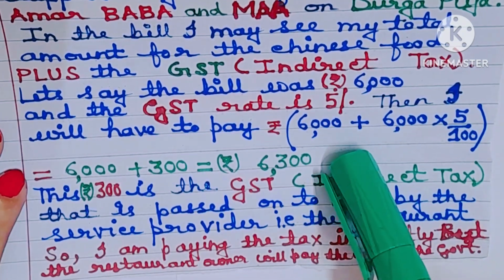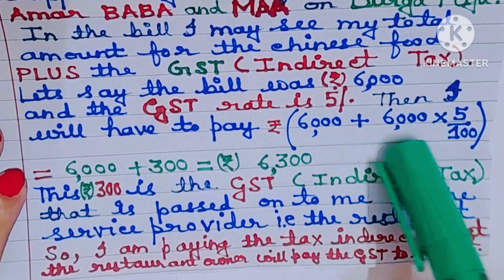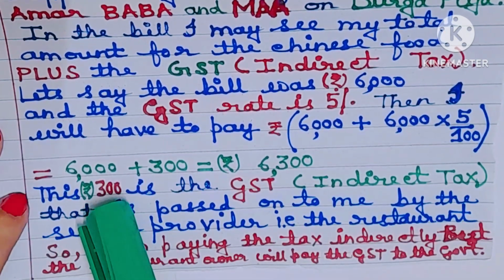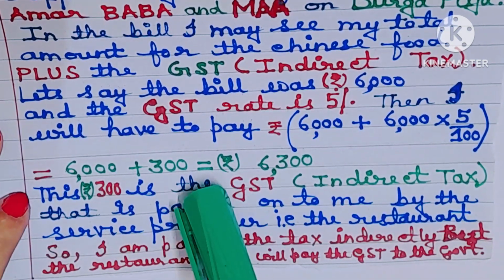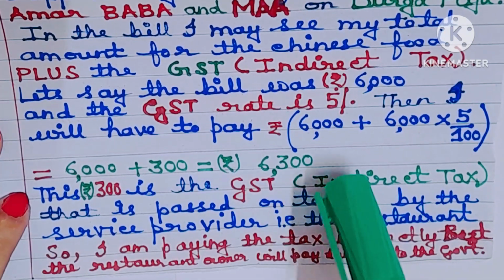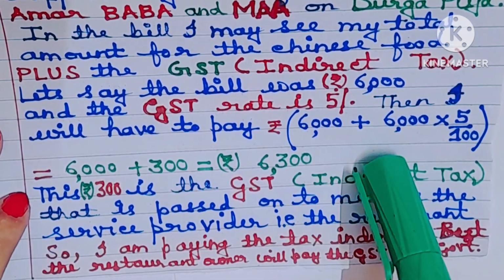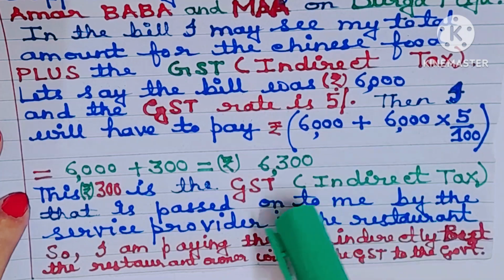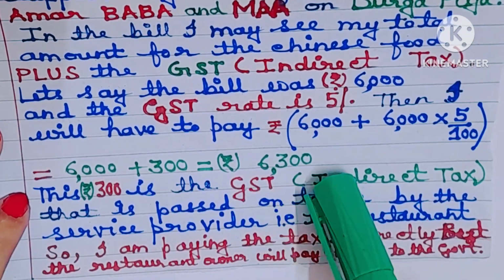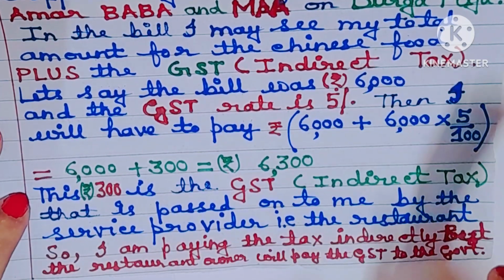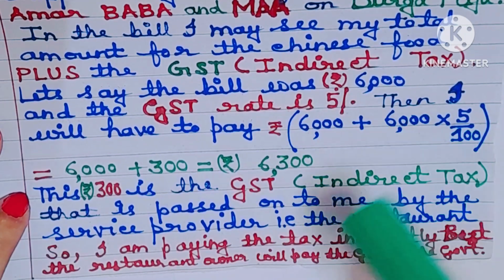So I have to pay 6,000 plus 300, that will give you 6,300. So I have to pay to the restaurant owner rupees 6,300 and not 6,000 because I have to pay GST also.